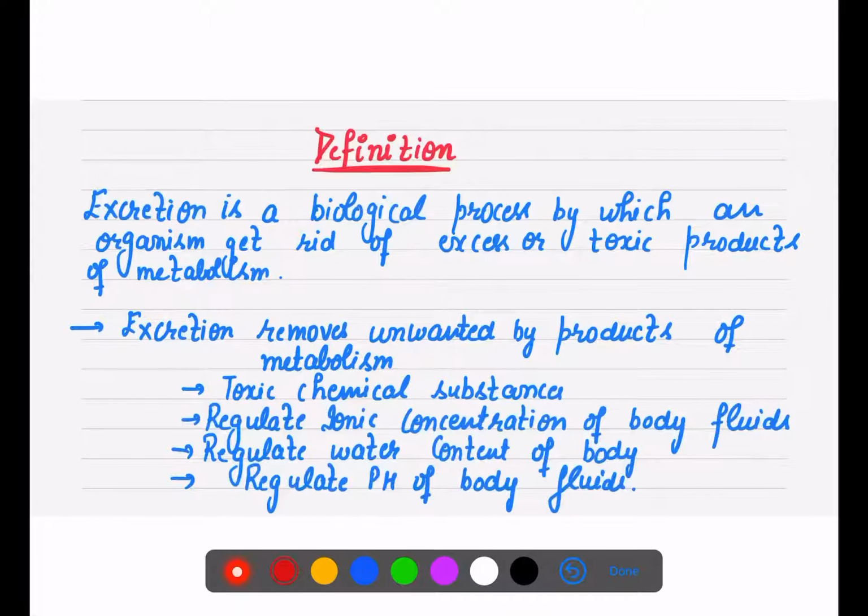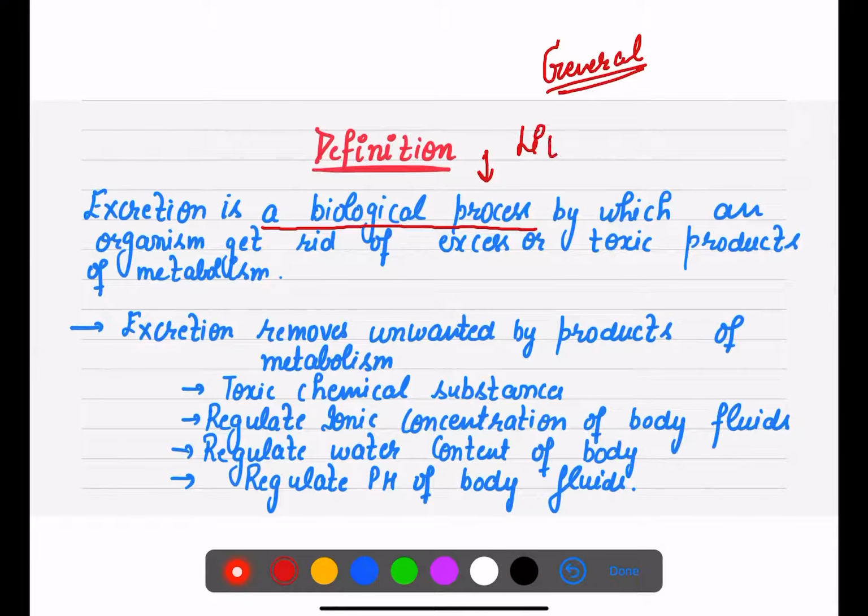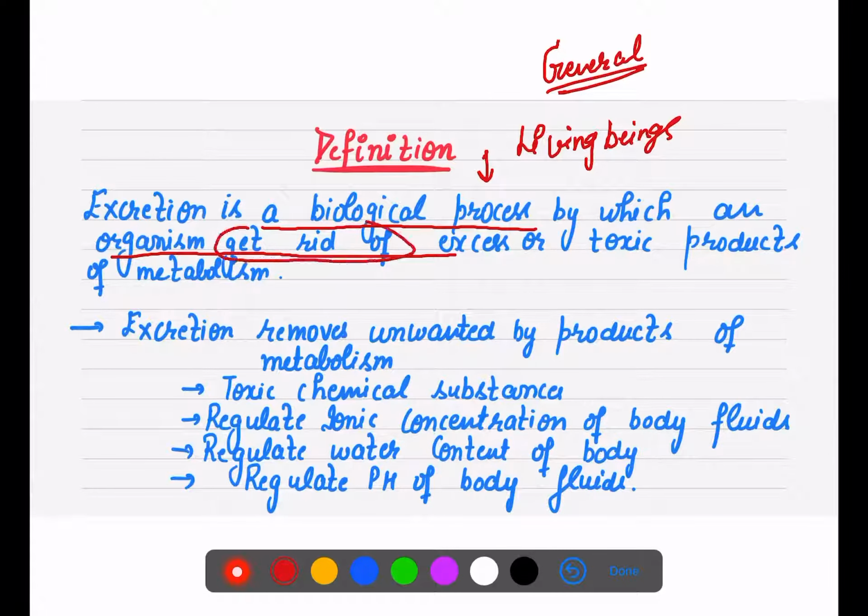If we talk about the general definition of excretion, which you can write down in your exam also, the first thing you need to know is that it is a biological process, because it happens in living beings, right? So it is a biological process by which an organism gets rid of, that is removes, excess और टॉक्सिक प्रोडक्ट्स ऑफ metabolism.